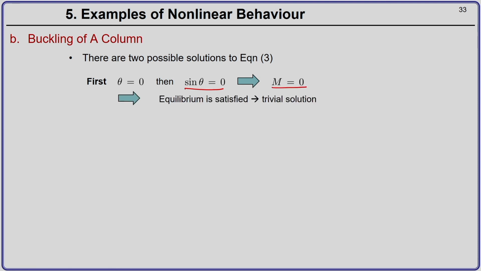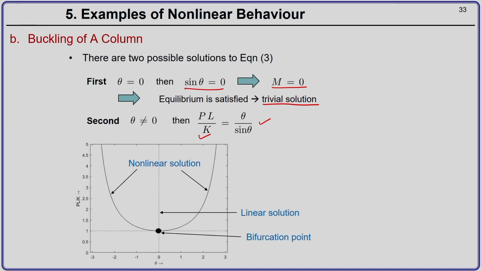With M equal to 0, equilibrium will be satisfied, but this is what we call a trivial solution, so it is not of much interest to us. The second is if you have a non-zero value of theta. Then you have PL by K equal to theta by sin theta. That is your solution.